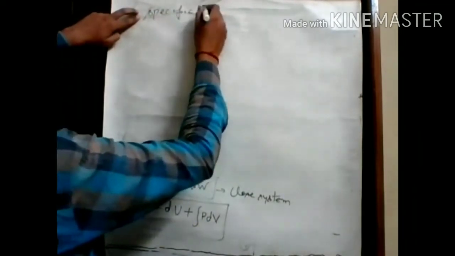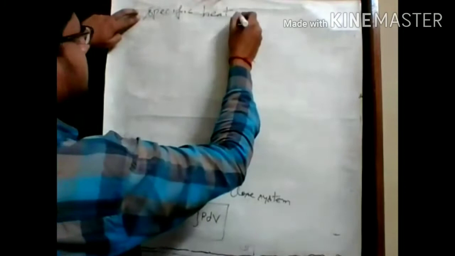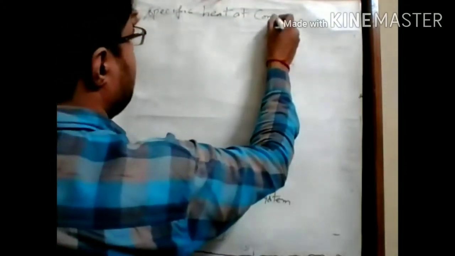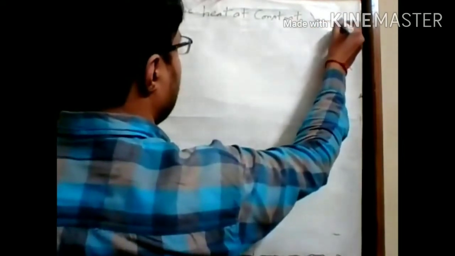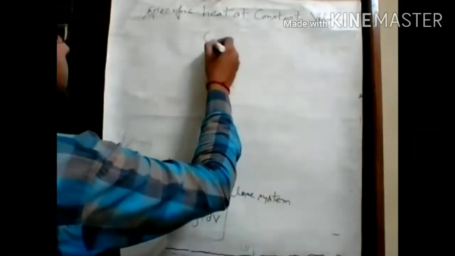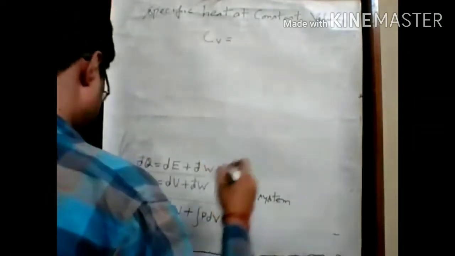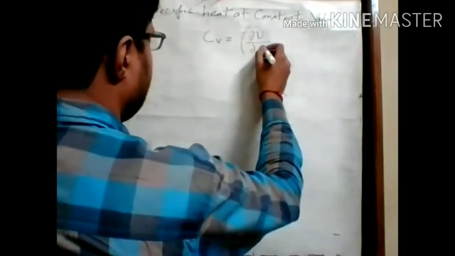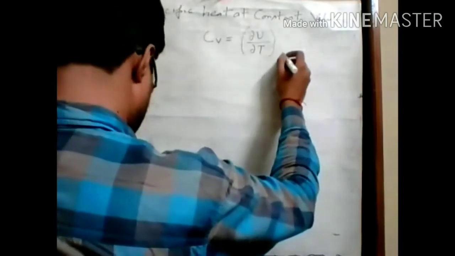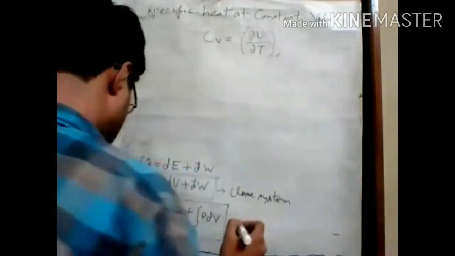Specific heat at constant volume. So what is that expression? We already discussed it at the 10 plus 2 level. We know that Cv equals the change in internal energy, del U upon del T at constant volume.